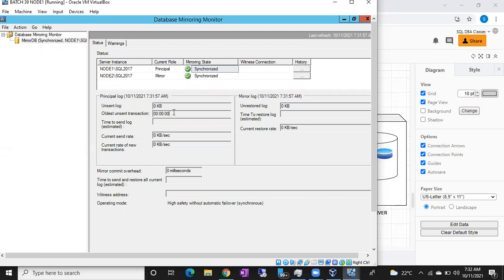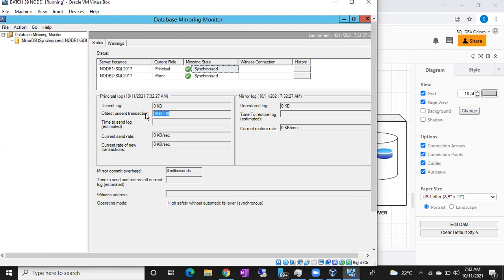Okay, for sending this 10 GB unsent log, how much time will it take? Okay, it will take 6 hours. Chalo, monitor for 6 hours. If you are unable to monitor in your shift, just hand it over to your colleagues. They are going to monitor it. 90% no issues will come, it will automatically be synchronized.